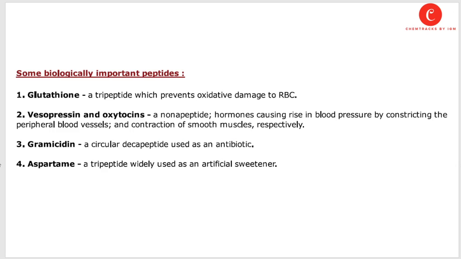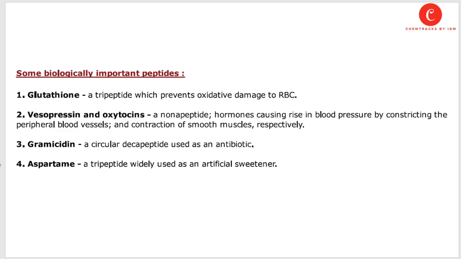There are some biologically important peptides. One is glutathione, a tripeptide which prevents oxidative damage to RBCs or red blood cells. Tripeptide means there are three amino acids in the structure of glutathione.